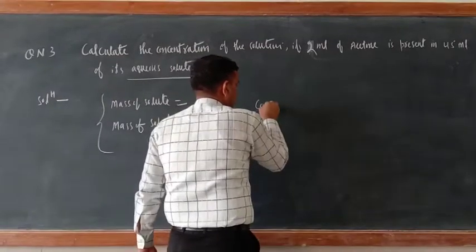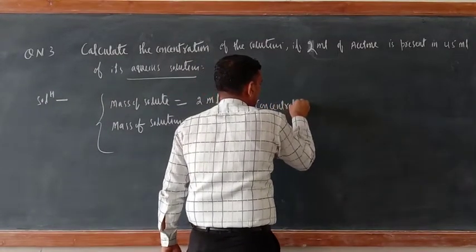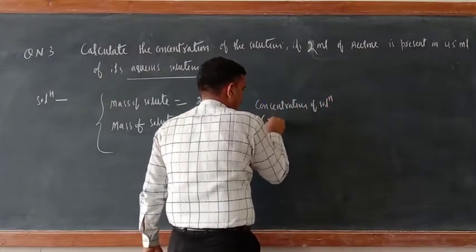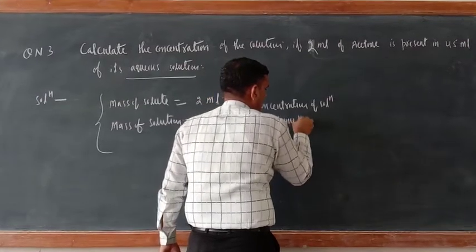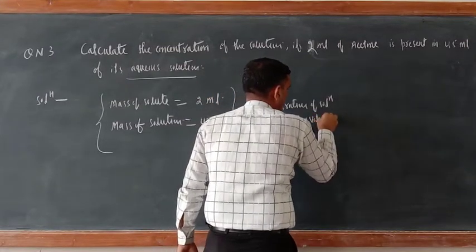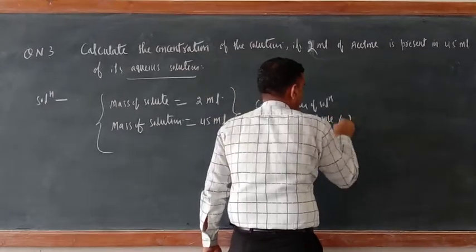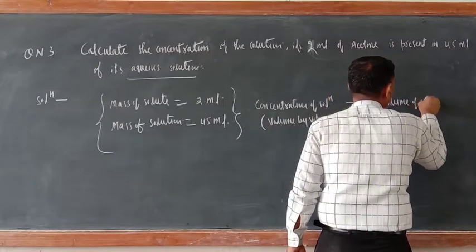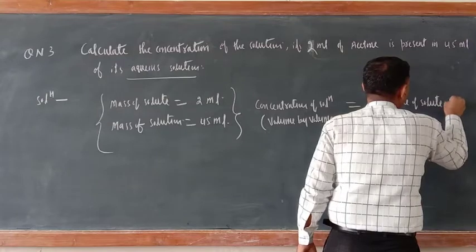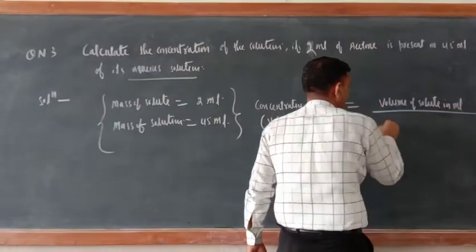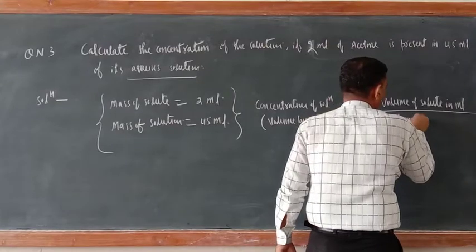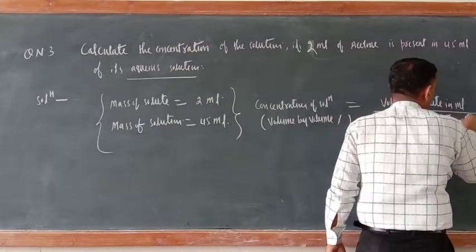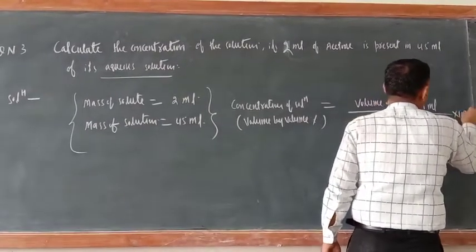So the concentration of solution is volume of solute in milliliter divided by volume of solution in milliliter, into 100.